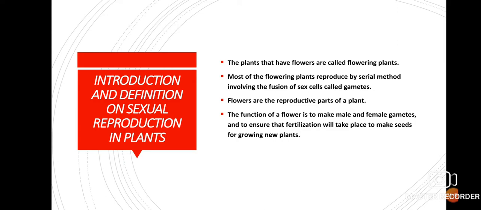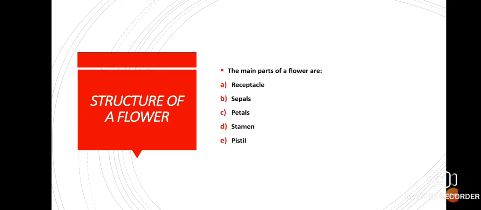Now, sexual reproduction in plants involves the fusion of male and female gametes of a plant, which leads to the formation of seeds. Then these seeds can be used to grow a new plant. Now we will be discussing the structure of a flower.